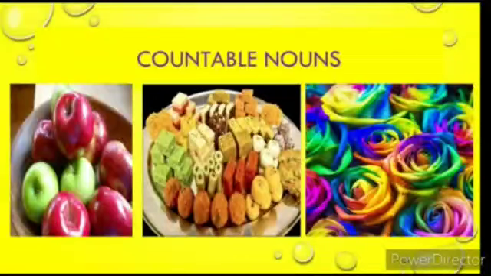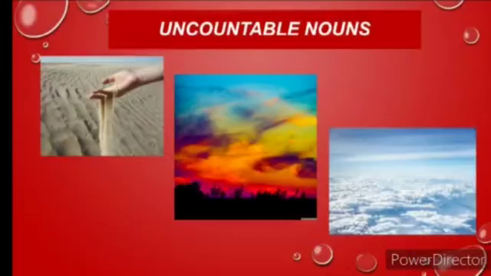See, different types of sweets. Wow, mouth-watering sweets. You can count them. So these are countable nouns. See the delicious apples there? You can count them. So, the objects which you can count are countable nouns.